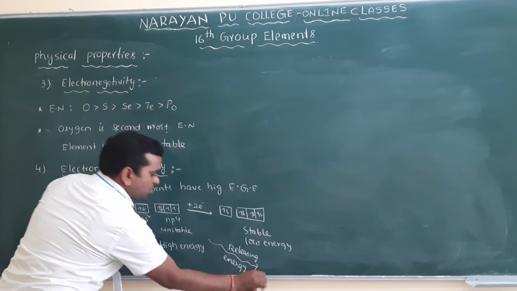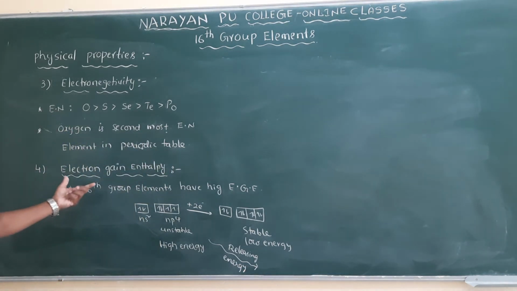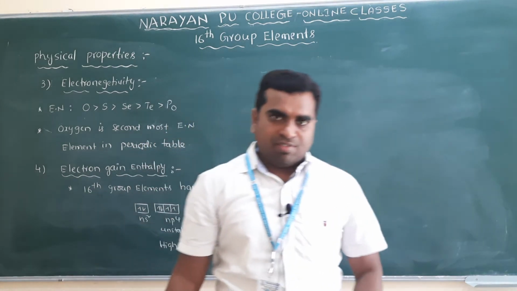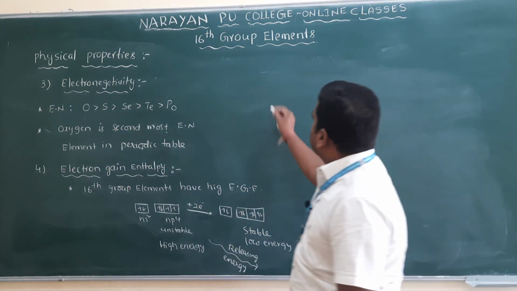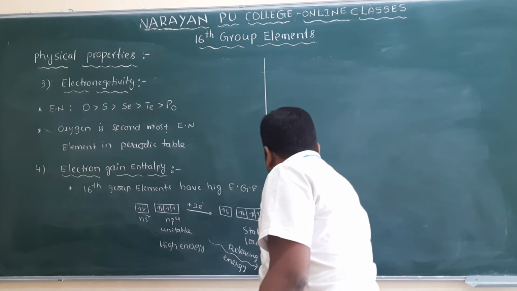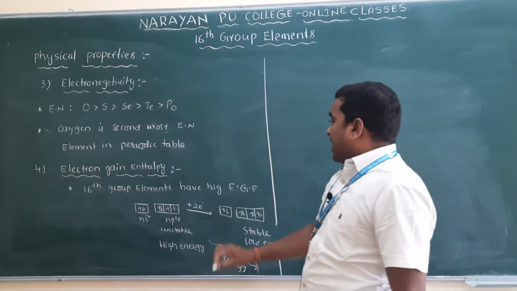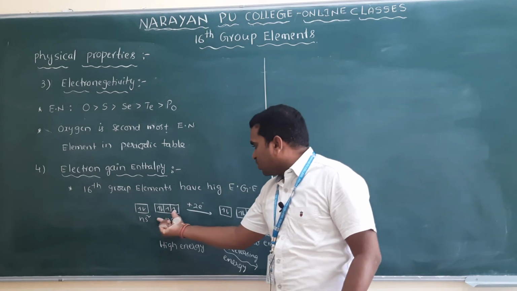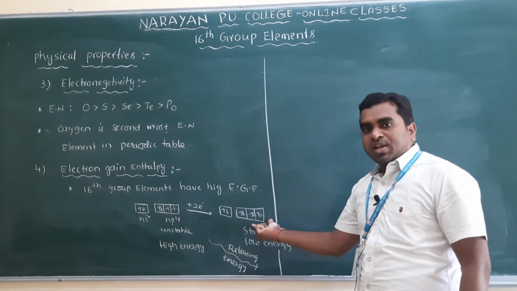So that's why electron gain enthalpy values are always negative. That is the main thing. When they gain the 2 electrons, they get a more stable electronic configuration.